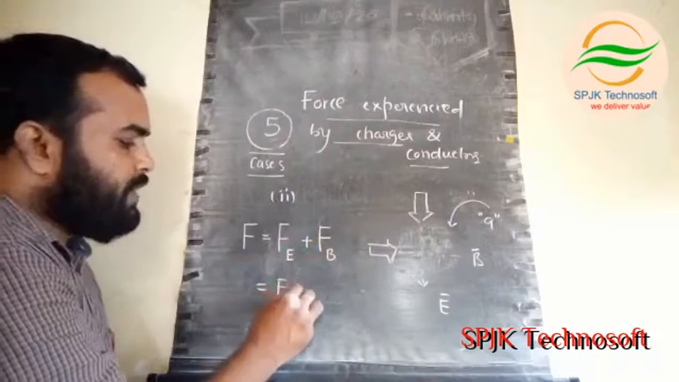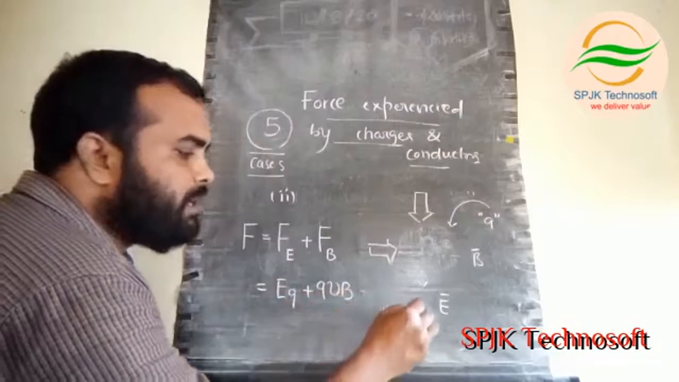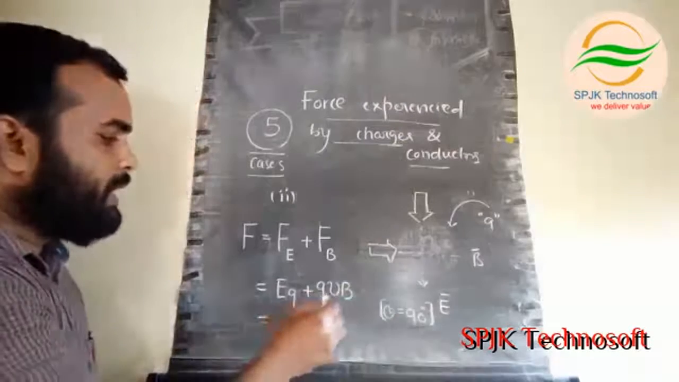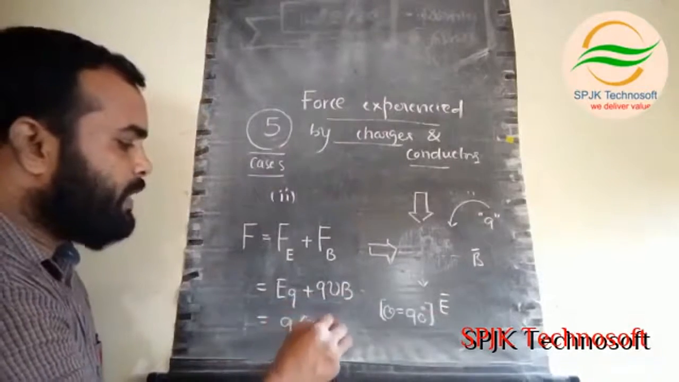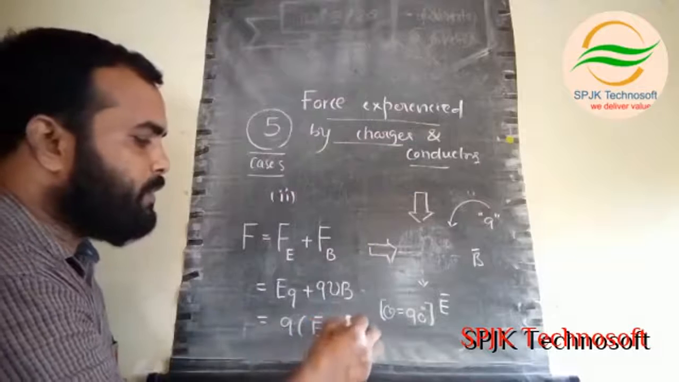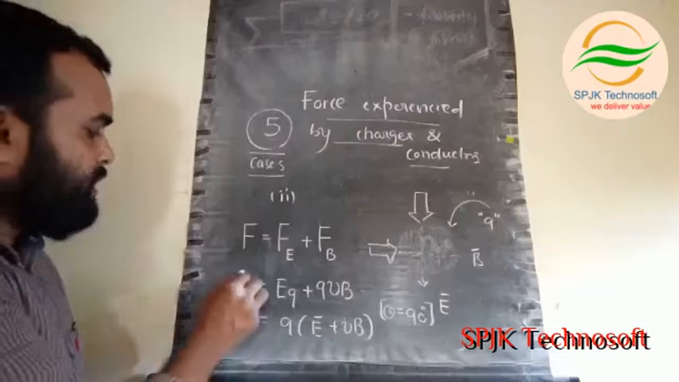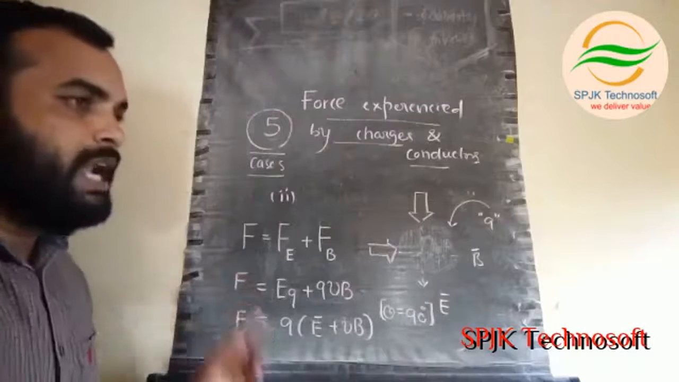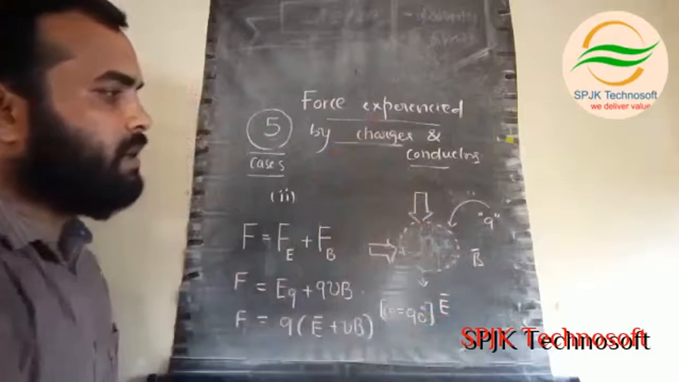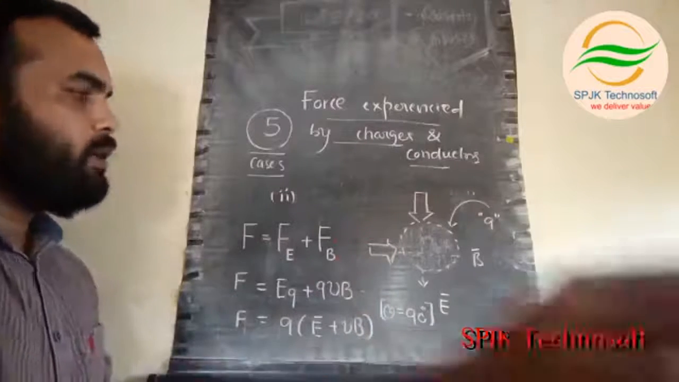The force due to the electric field is EQ, and due to the magnetic field is QVB, where we are assuming theta equals 90 degrees, because sin 90 equals 1. You can take Q as common, so it becomes Q times E plus V into B. If you want to write in terms of vectors, it will be V bar cross B bar. This is the force experienced by the charge entering a region in which both magnetic and electric fields are acting. This is the third case we are discussing. Now coming to the fourth one.